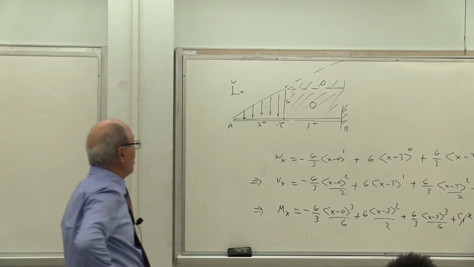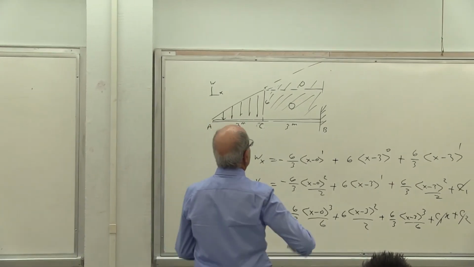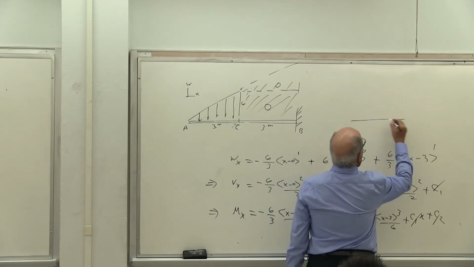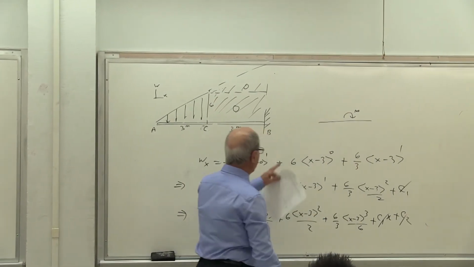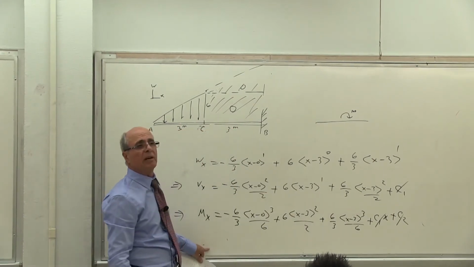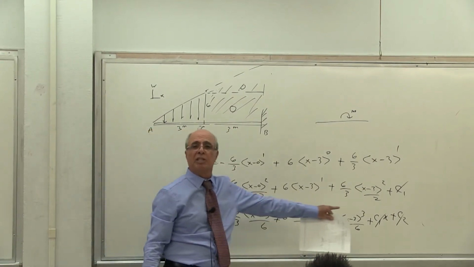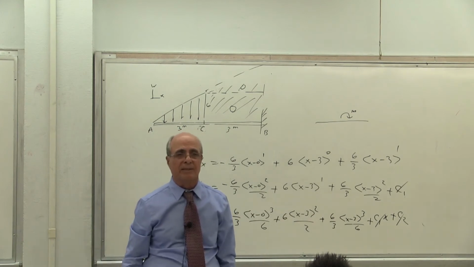Now, the only warning that I give you is that if one of your beams has this on it, that may not show up. You have to add it from here to here. Everybody on that. It does not show in the shear function. Is that correct or not? Yes?